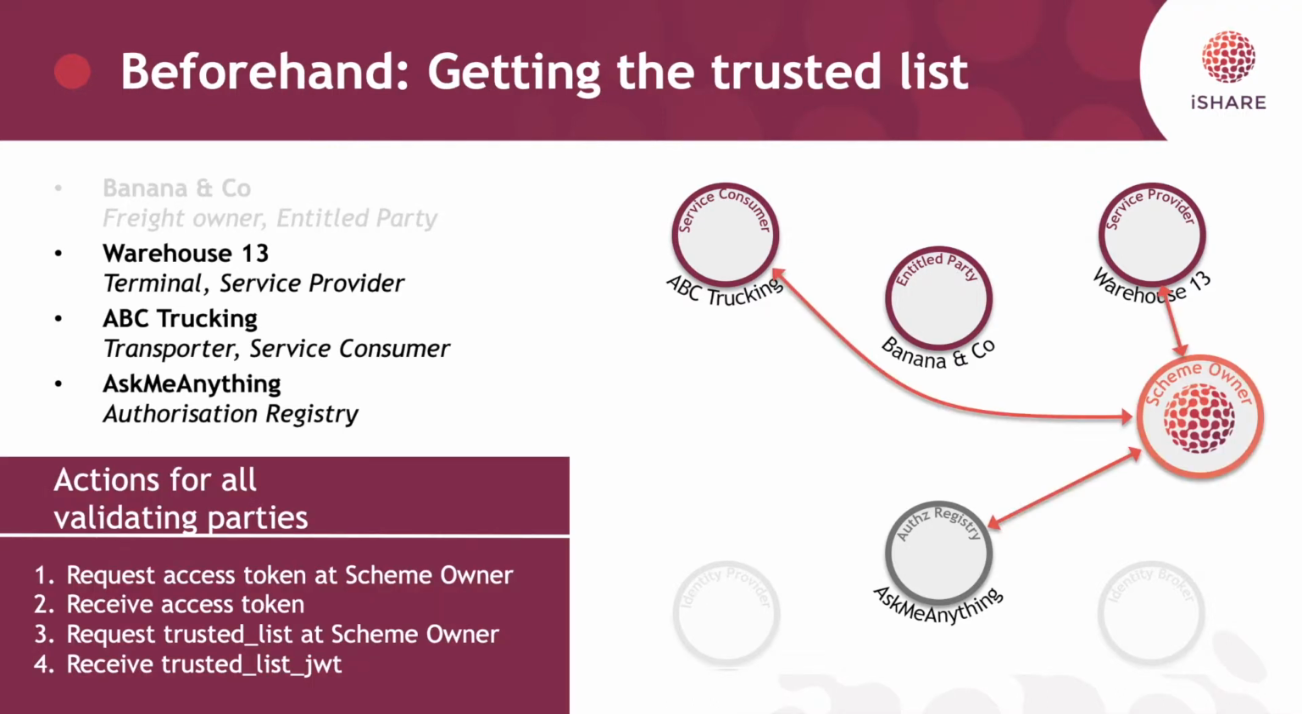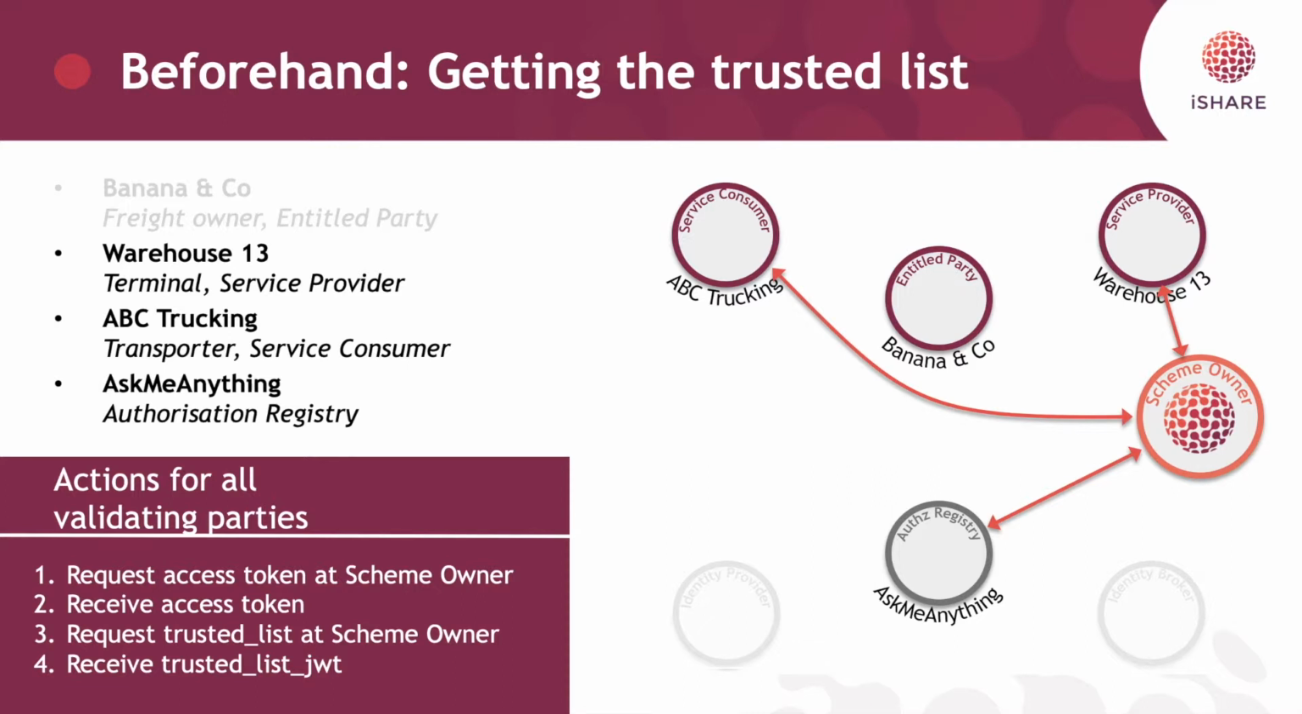Beforehand, 3 of the iSHARE parties need to have requested the trusted list. These are ABC Trucking, Warehouse 13, and AskMeAnything. This trusted list contains all certificate authorities that we trust in iSHARE. In the test environment, these are the iSHARE test certificate authorities. In the production environment, these will be the PKI overheid certificate authorities and the eIDAS certificate authorities, or trusted service providers. They will need this trusted list so that they can verify the certificates that the participants use, and therefore verify the identity of the participants.